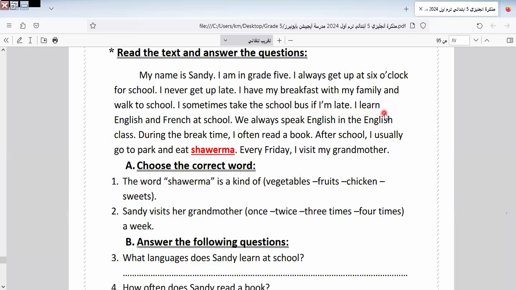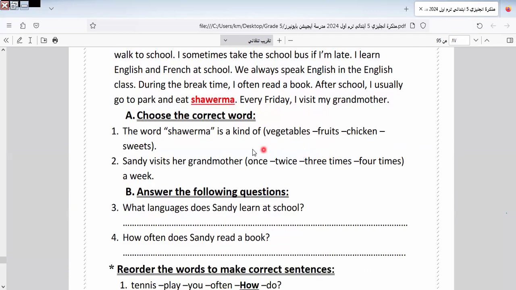I learn English and French at school. We always speak English in the English class. During the break time, I often read a book. After school, I usually go to the park and eat shawarma every day. Every Friday, I visit my grandmother.